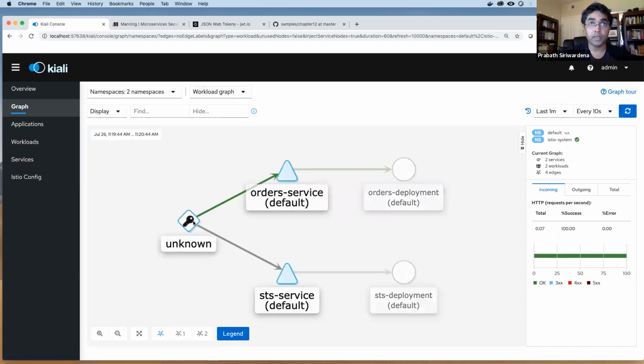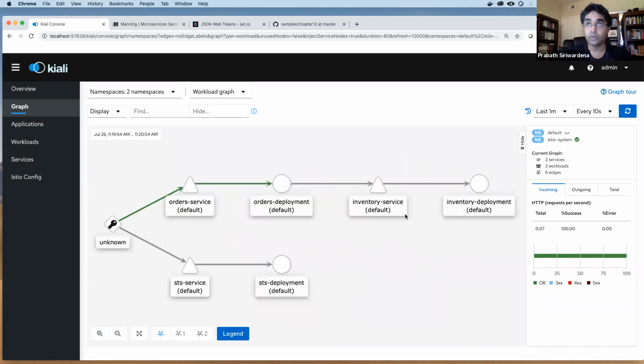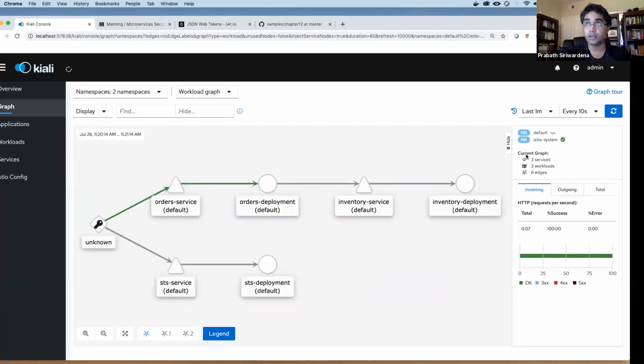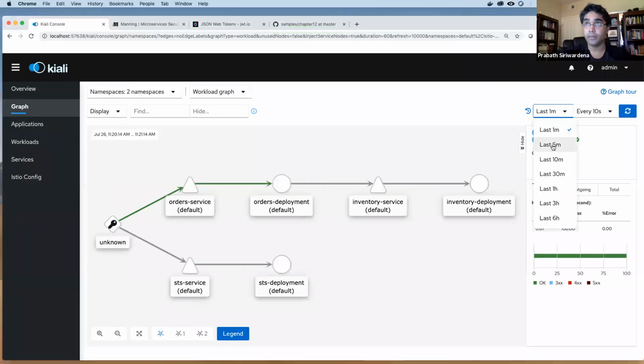So this basically shows our deployment, but you will see some color on these arrows. Okay, now you can see, right? Here, this is our curl client. From the curl client, you send a request to the order service and then it goes to the orders deployment. And yes, now you can see the complete thing. The order service will invoke the inventory microservice. It still takes some time to get updated. And this is the request I used to talk to STS and got the JWT. Let me send more requests, and let's make it 5 minutes.